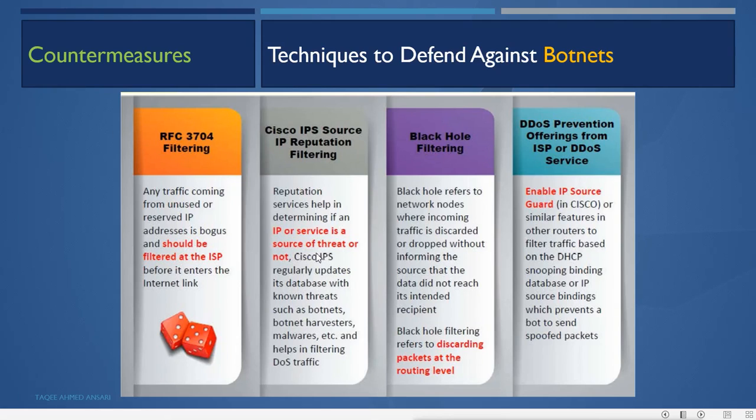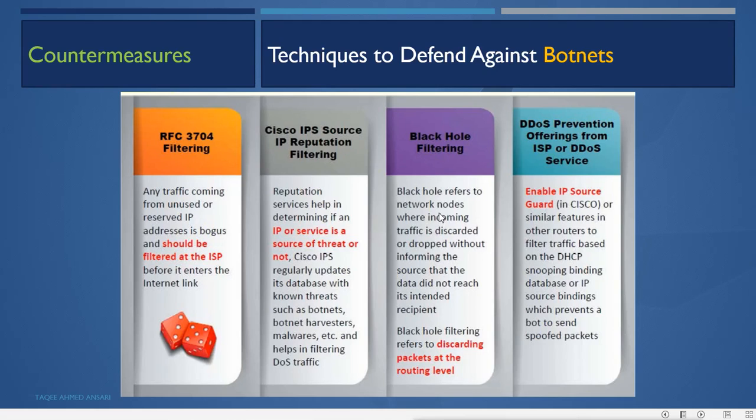It can prevent them by updating the database of known botnets. Suppose somebody has found out that these are the botnets and these are attacking. So those IP addresses are updated in the database of the Cisco IPS. Now it will keep monitoring and keep updating like antivirus, so that it knows which IP addresses are botnet and which are not, and whenever traffic comes from those IP addresses, it will start stopping them.